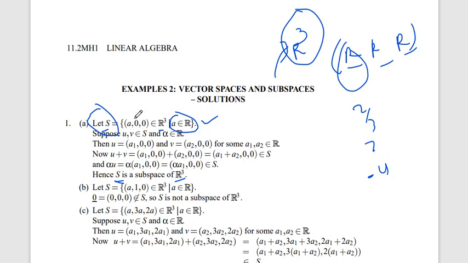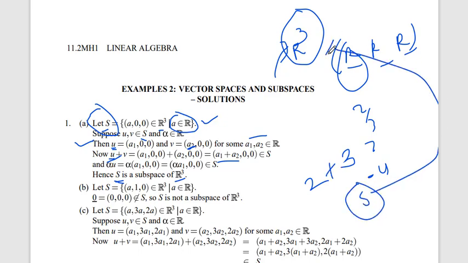Now how do we add? We simply add two vectors. Let's say U and V are vectors belonging to S, where U has the value a1 and V has the value a2, with a1 and a2 belonging to R. If we add these two vectors U and V, we get a1 plus a2. If we take 2 and 3 and add these two numbers, 5 also belongs to R, so it also belongs to S.